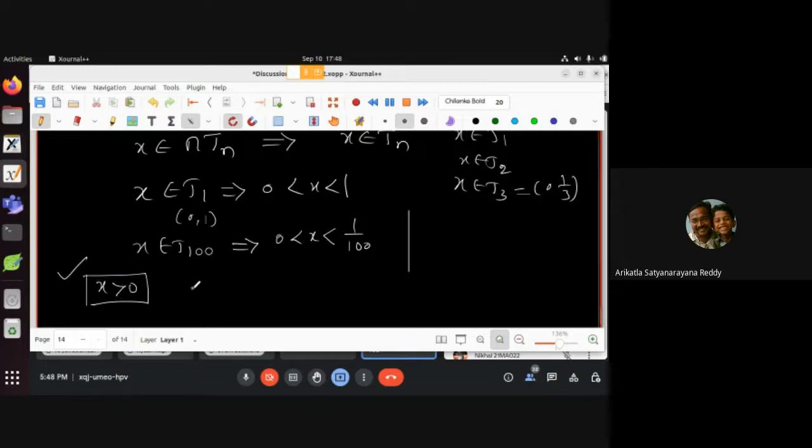What is the other side telling? Here it is fixed. One side it is fixed, 0 is fixed. But what is the other side? x is less than 1/n. But this is true for every n, right? Isn't this wrong? If it is a positive number, then what does that tell us?